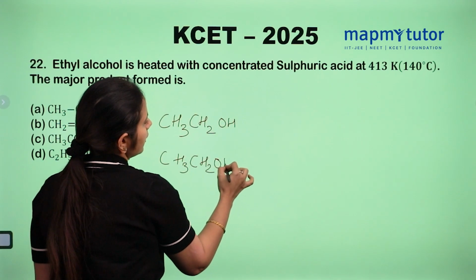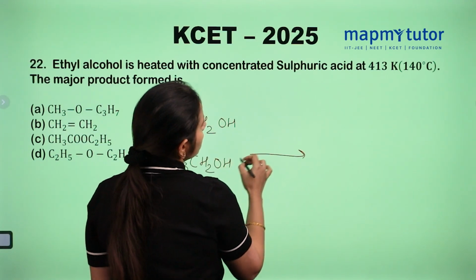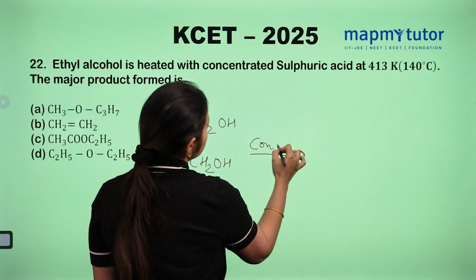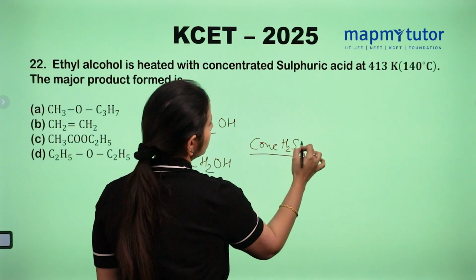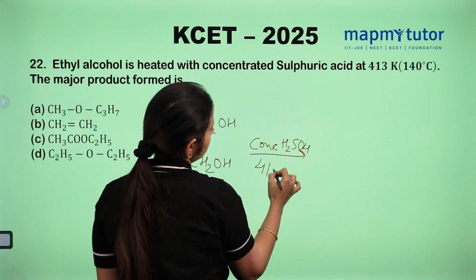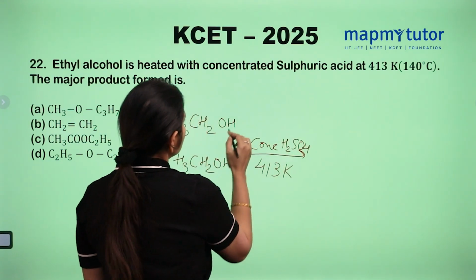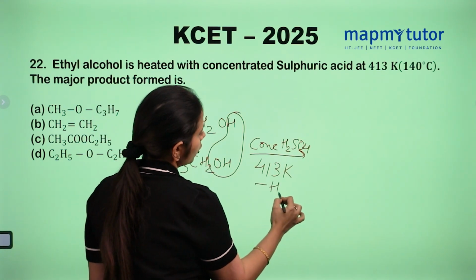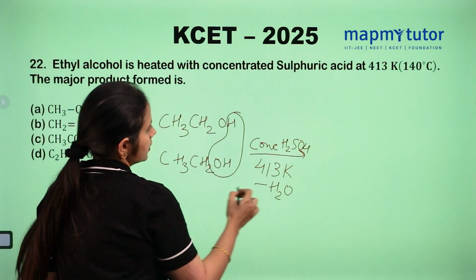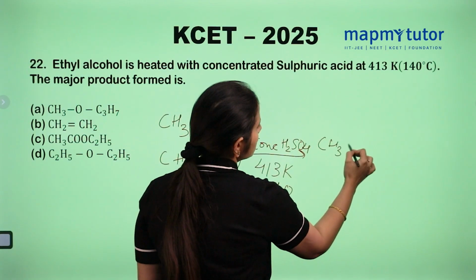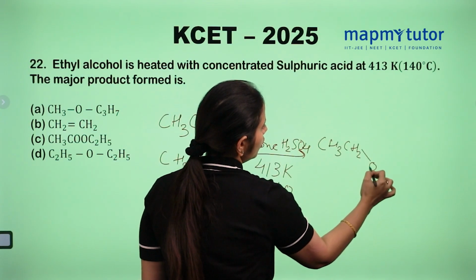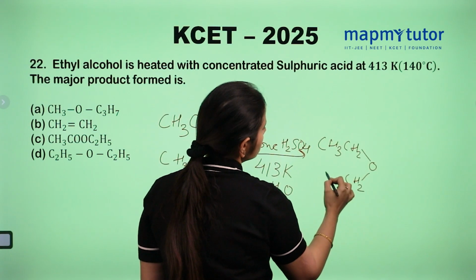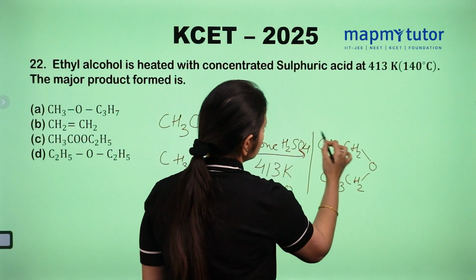When we heat it with concentrated sulfuric acid at 413 Kelvin, a water molecule will be removed. Minus water, we get the ether CH3CH2OCH2CH3.